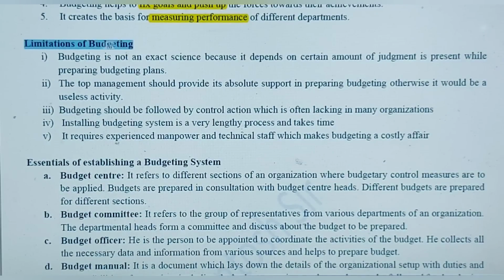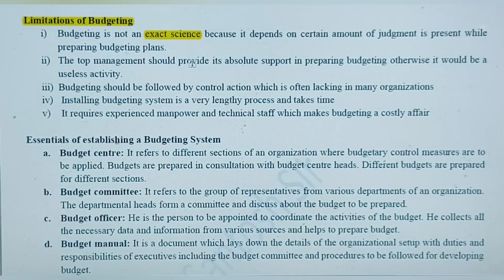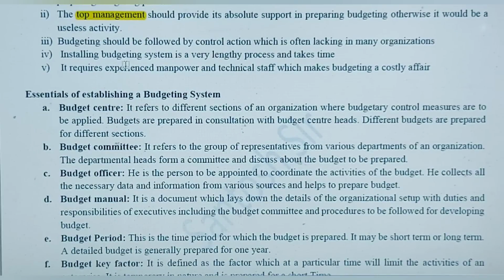Some limitations are there which you should learn, like it is not an exact science, it is just an estimate. So it is hard to believe in budgeting. And generally the top management does not provide sufficient support to the budgeting committee. That is one problem. And budgeting should be followed by control actions which are not there generally, practically. And basically it is an expensive and time taking process to install a budgeting system.